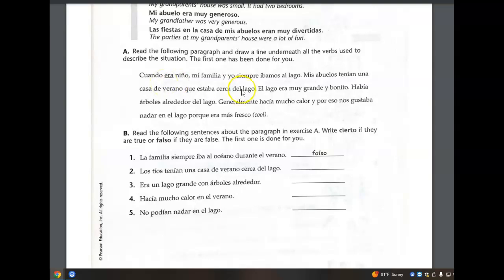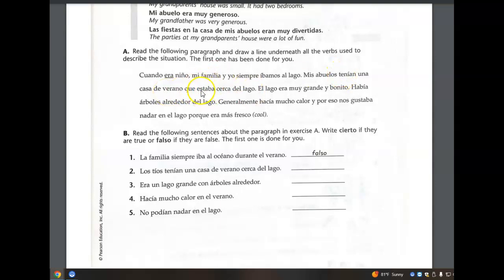Era, íbamos, tenían, era, había, hacía, and gustaba. Talking about always used to go to the lake. There you can see that context clue, always. Having a home, summer home that was close to the lake.